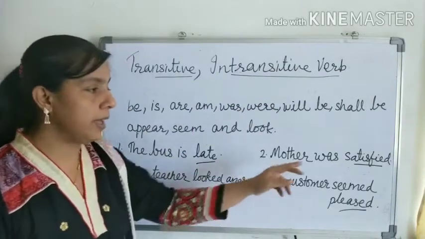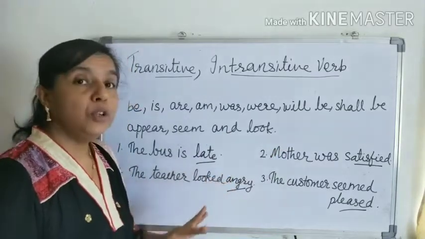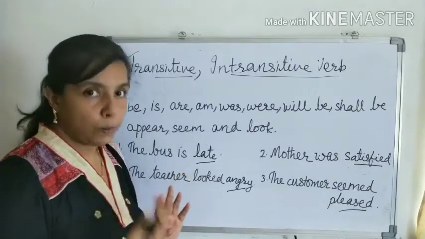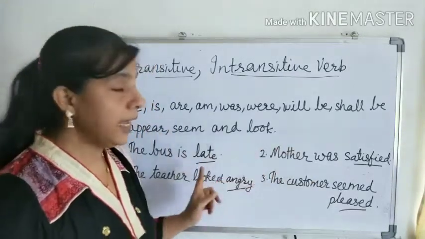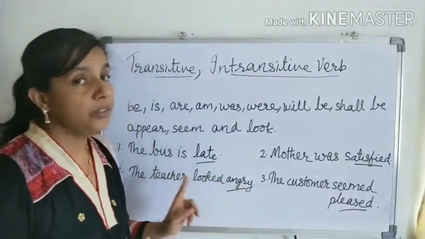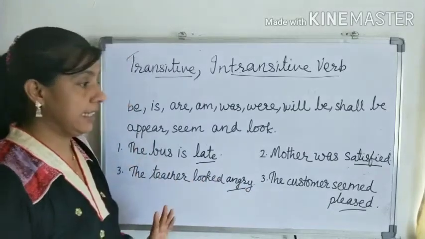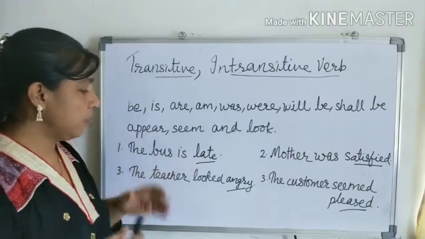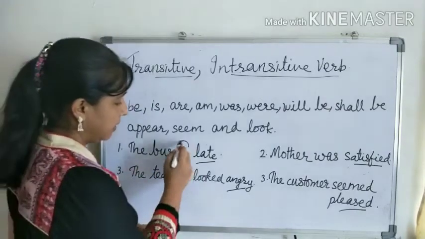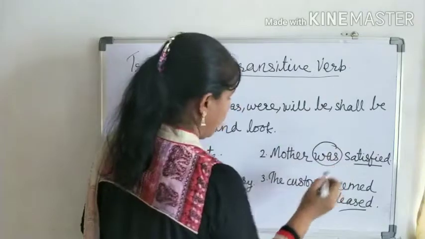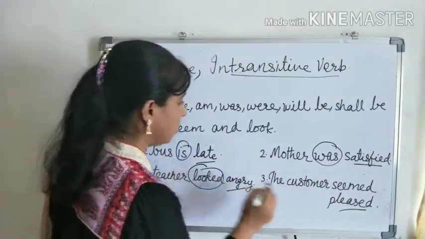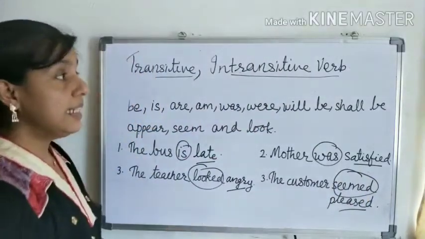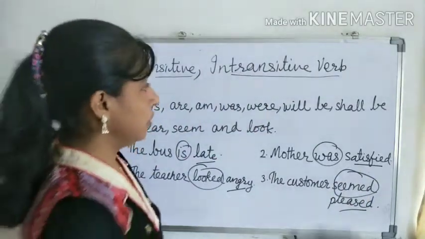Okay, these words which are used to complete the sense are called complements. A complement along with the verb forms a complete predicate. Got it? So here, yes, we can say that these verbs is, was, looked, seemed are incomplete verbs. Got it, all of you?